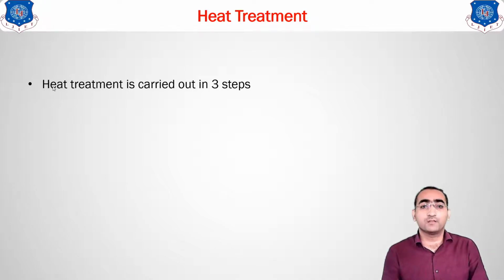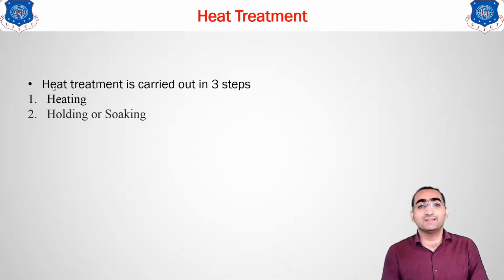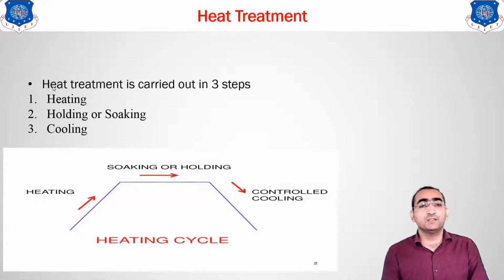First step, heating of the steel. Second, holding, which is also known as soaking. Third, cooling.